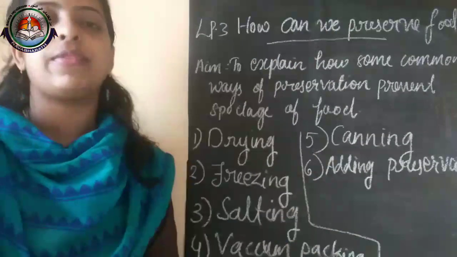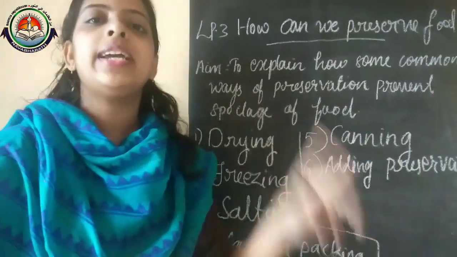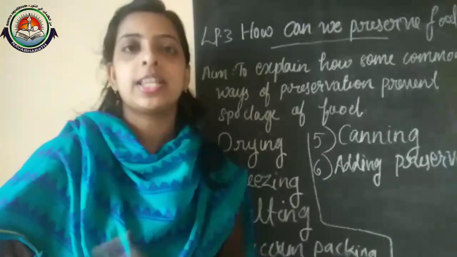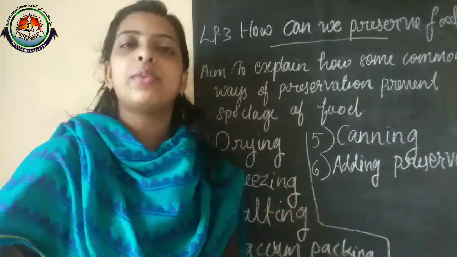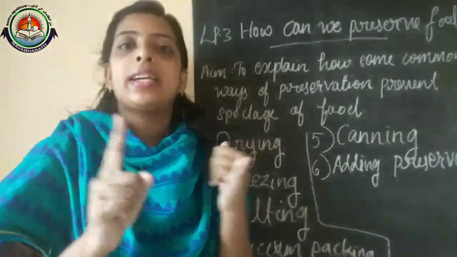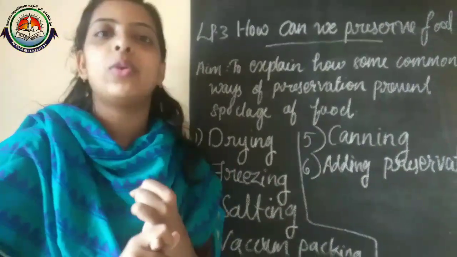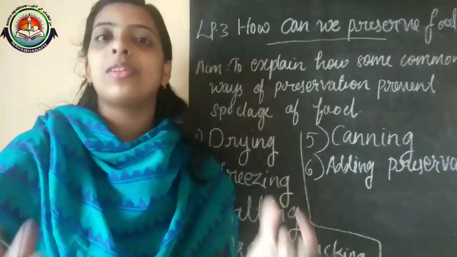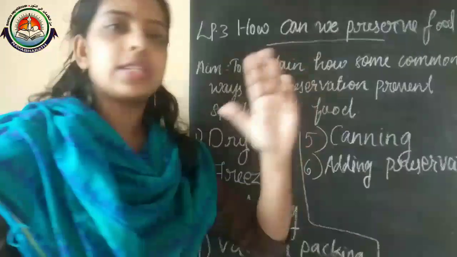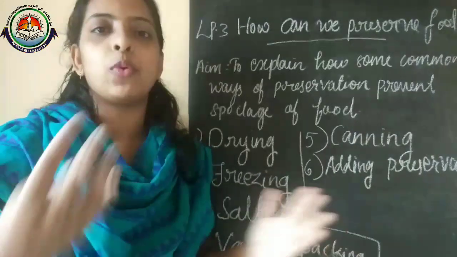Adding preservatives. There are two kinds of preservatives, natural and artificial. When we make pickles, we use natural preservatives. In the case of pickles, we add a larger amount of vinegar and salt. These we can consider as natural. We can use natural preservatives to avoid the spoiling of food.